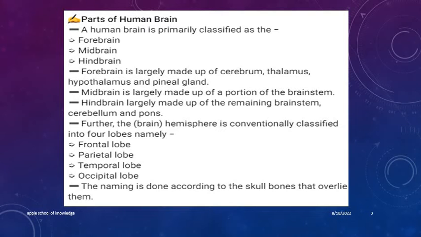cerebellum and pons. Further, the brain hemisphere is conventionally classified into four lobes, namely frontal lobe, parietal lobe, temporal lobe, occipital lobe. The naming is done according to the skull bones that overlie them.